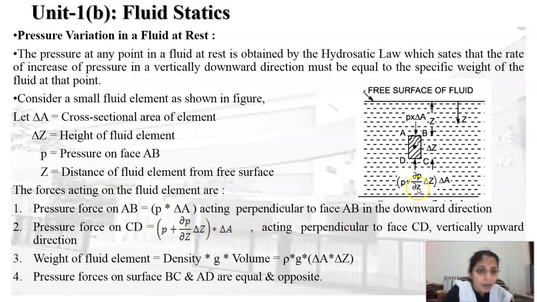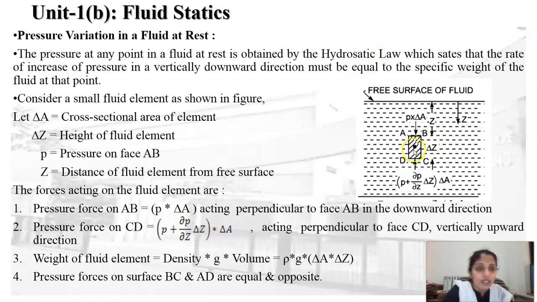It is del p upon del z into delta Z when you move from AB to CD. Similarly, along AD and BC the pressure force is acting, but the magnitudes of the pressure forces on AD and BC are the same and in opposite directions. So therefore, they cancel each other.